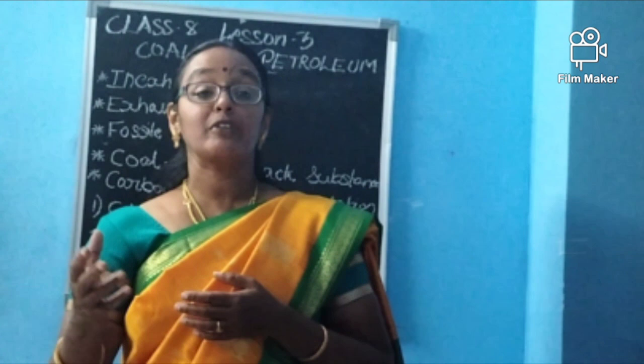You may have seen the tar on the road. Coal tar is a black, liquid-like substance. Even though it is black and considered so ugly, it's very important because it is used for manufacturing dyes, paints, drugs, and explosives. Even naphthalene balls are made of this coal tar because of its unpleasant smell.